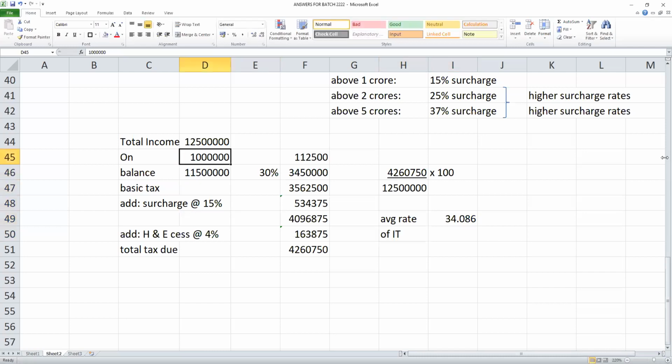On your income, students, 34% goes to the government. On your income, how much you are giving to the government? So government, 34%. Government is like our partner. So we have to give government 34%. See, government also wants money. They raise money from direct tax and indirect taxes.